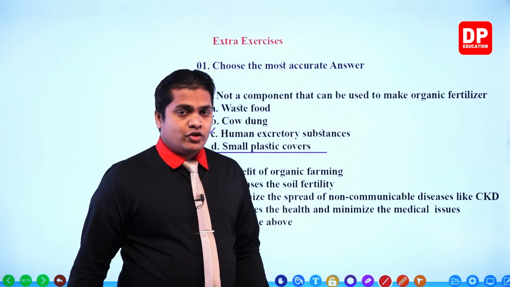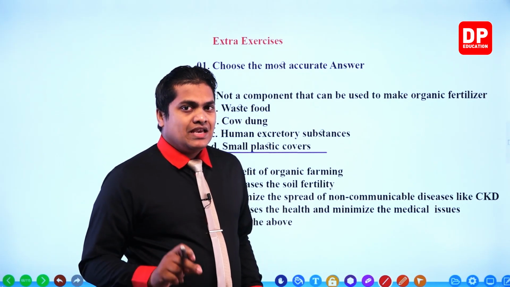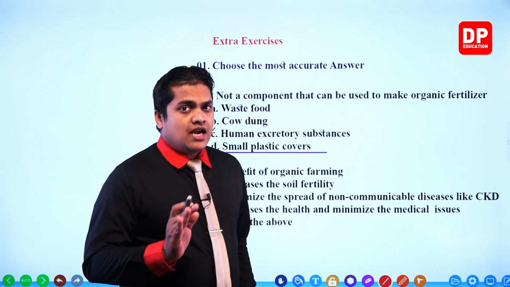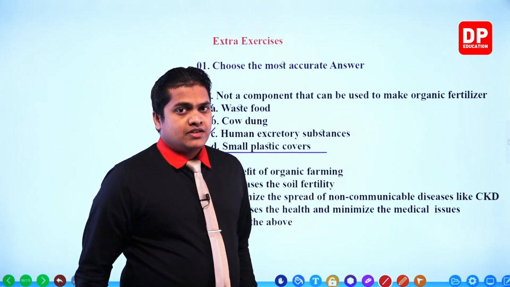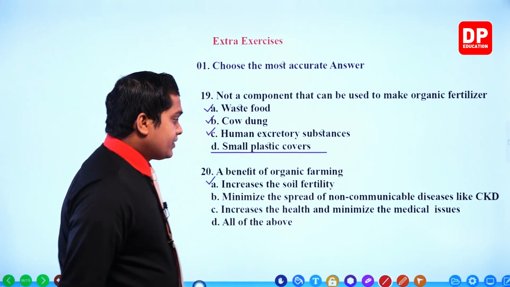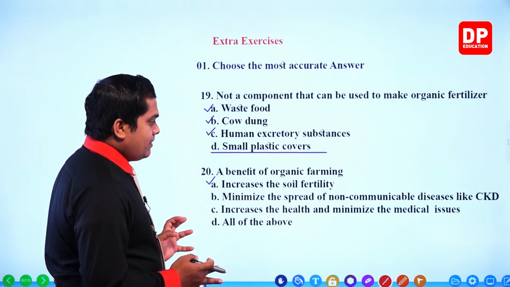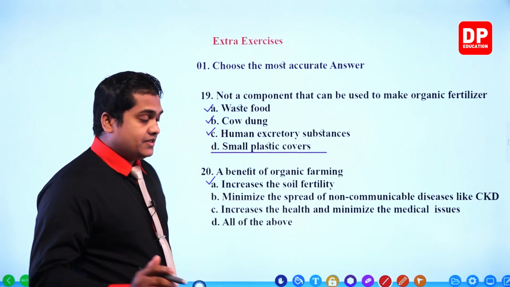Yes, of course it is going to minimize because you know that different kinds of chemicals which we use for agricultural purposes have a high potential to increase CKD, right? Non-communicable diseases like CKD. So if those things are going to increase the probability, then my dear children, by doing organic farming, we can decrease it. So this is correct.